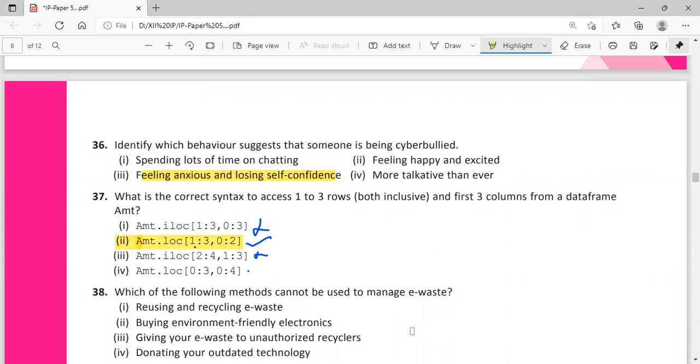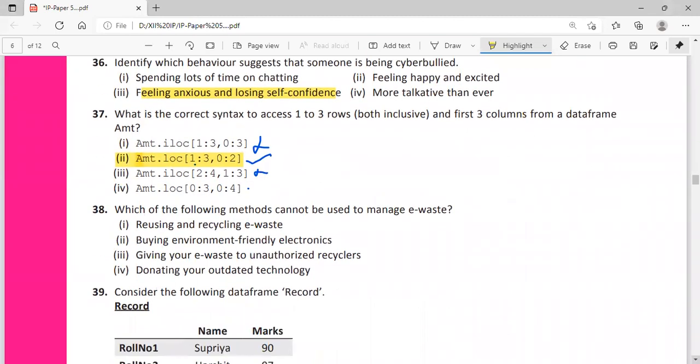Which of the following methods cannot be used to manage e-waste? Reusing and recycling e-waste, buying environment-friendly electronics, giving your e-waste to unauthorized recyclers, donating your outdated technology. So option 3 is not a method for managing e-waste.